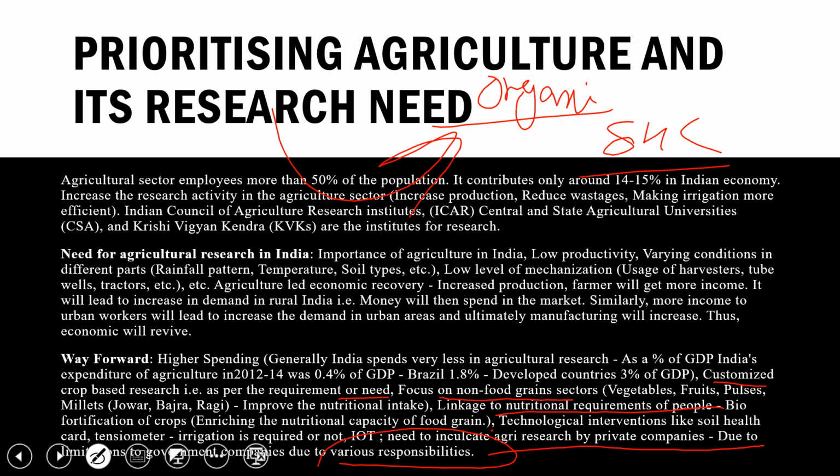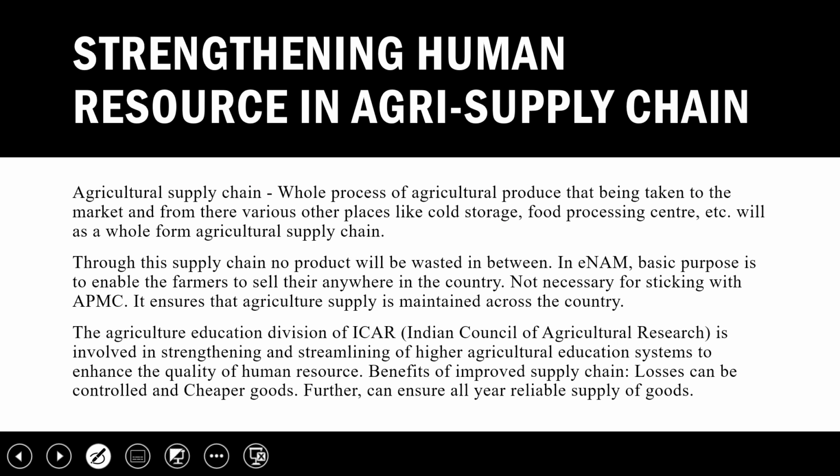And that's why we need to prioritize agriculture and its research, because the kind of economy is dependent upon agriculture, that's why we want to prioritize agriculture. And further it needs research. The kind of expenditure, the kind of money spent as per the percentage of GDP in India is very less if we compare with other developed nations or even developing nations like Brazil too. So that's why there is a need of research in this sector.